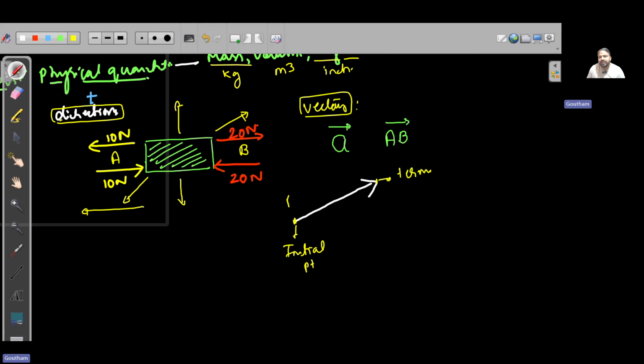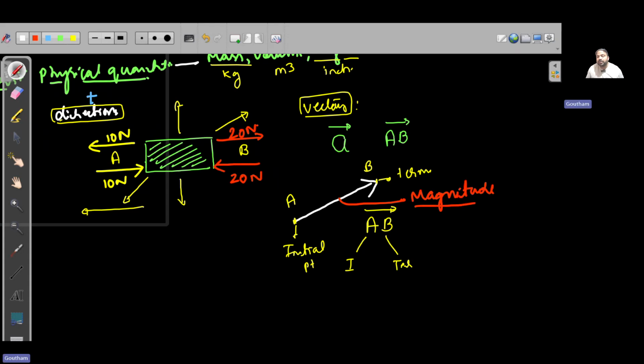Say this is A and this is B, so vector AB. Look, A is the length, this is the length, and this length represents the magnitude.